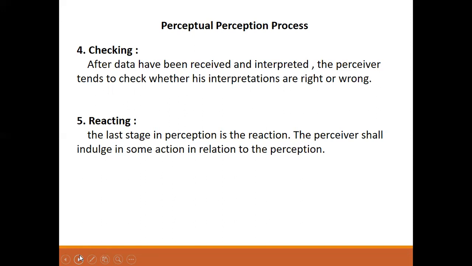Then after checking, it will move on to the reacting. It is the last stage in perception, and the perceiver shall indulge in some action in relation to the perception. The action depends on whether the perception is favorable or unfavorable. The action is negative when the perception is unfavorable, and the action is positive when the perception is favorable.